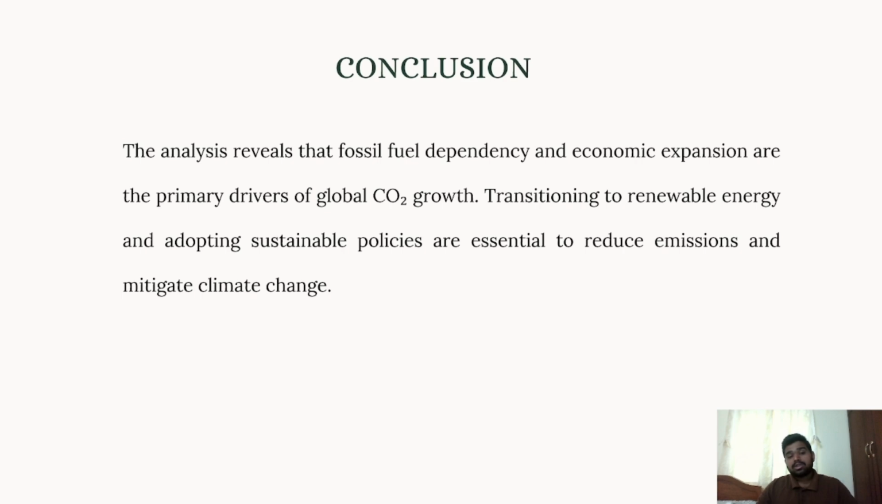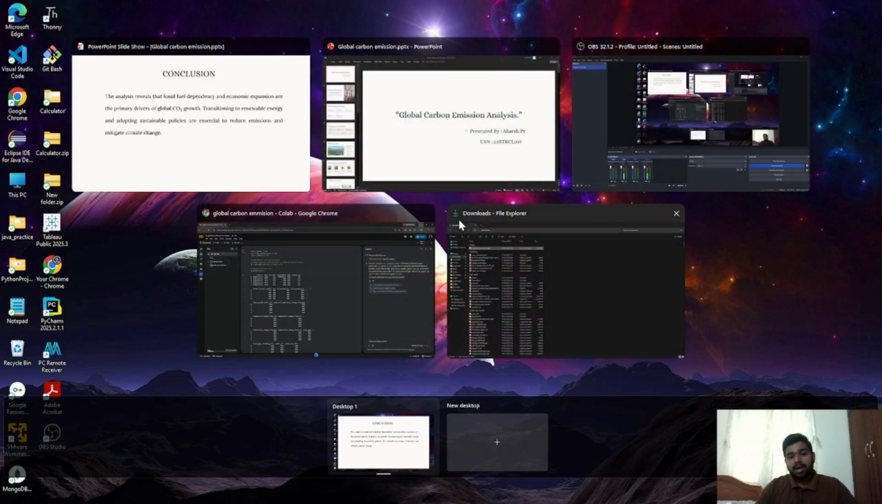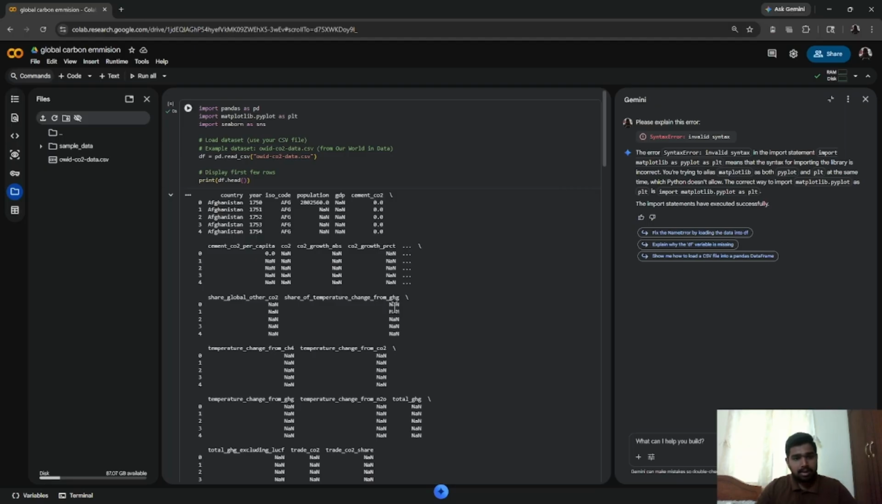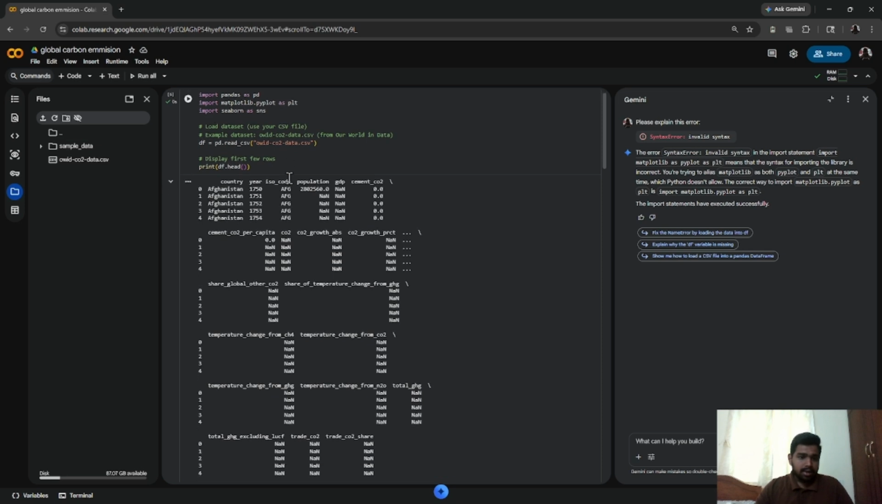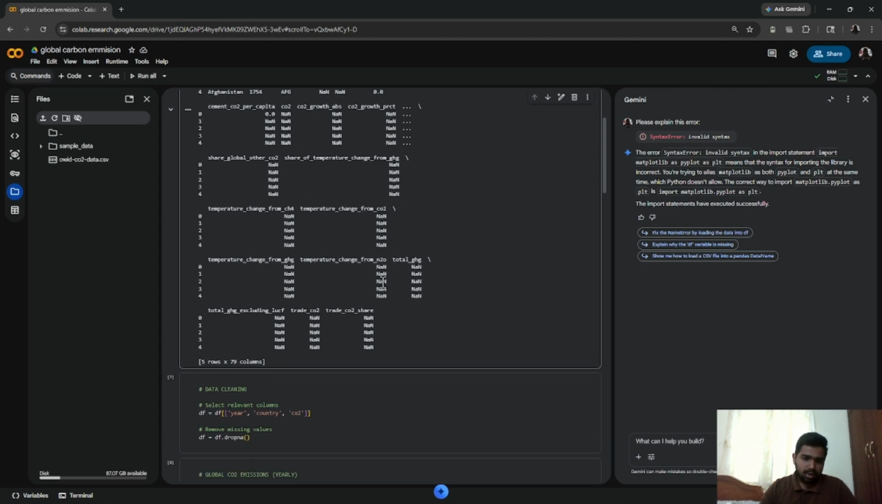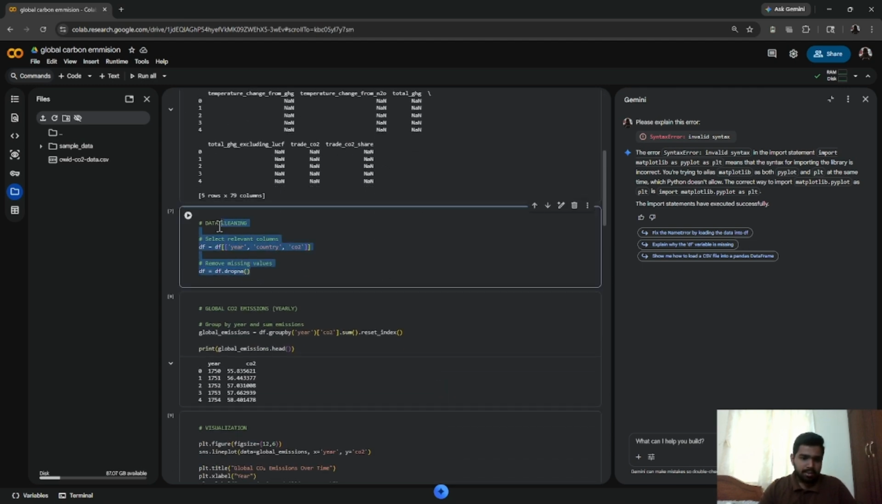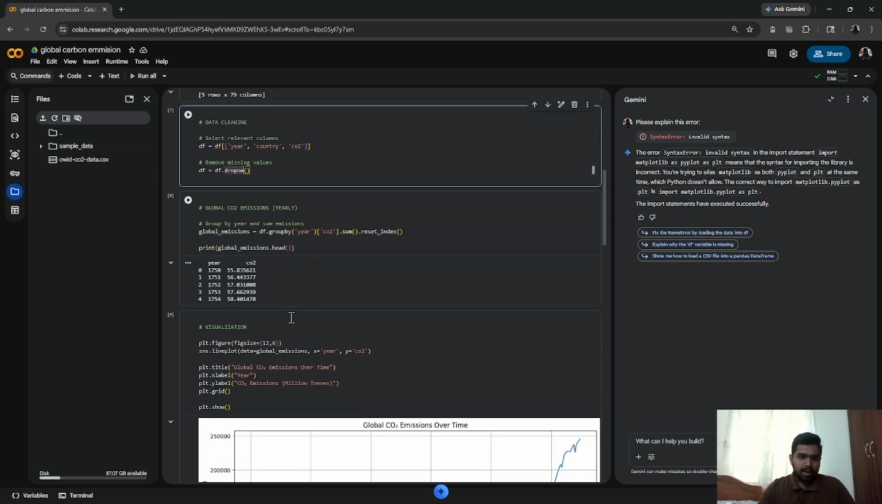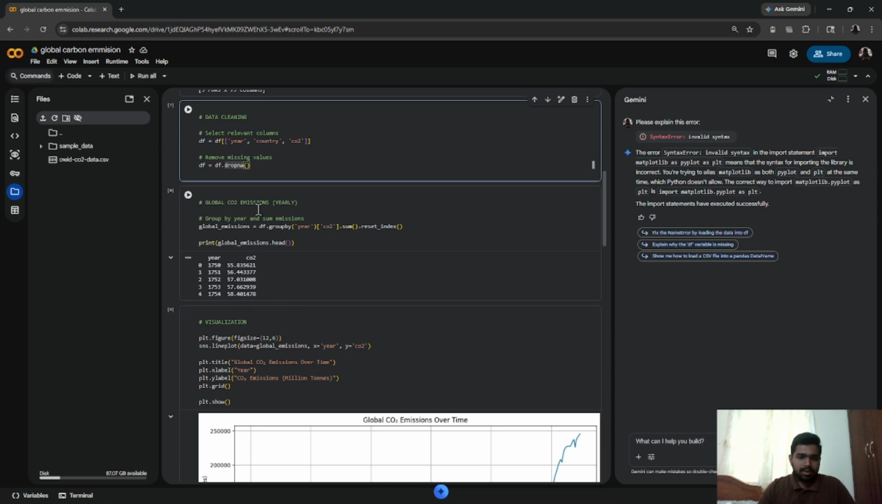And now we are going to discuss the code which I have written here. First I loaded the dataset, the OWID CO2 dataset. These are the headings: country, year, ISO code, population of the country, GDP, and the emissions like CO2, etc. Here I have removed the missing values by using the data cleaning method.